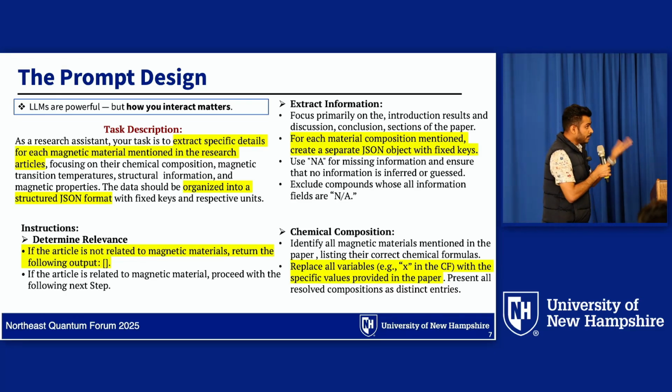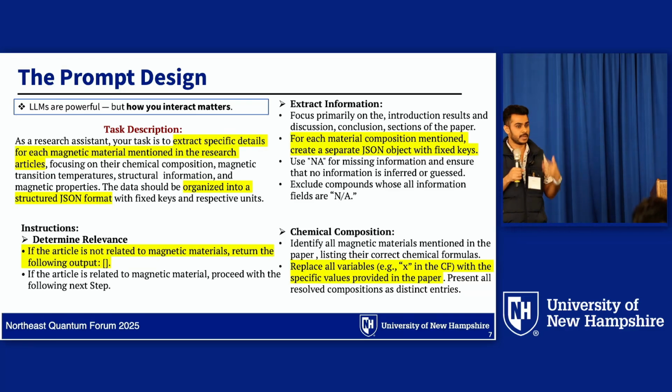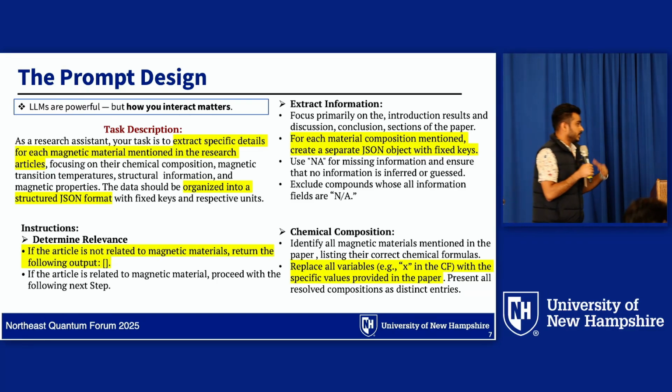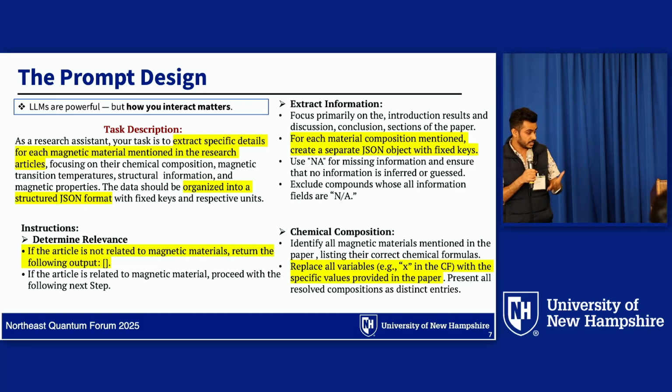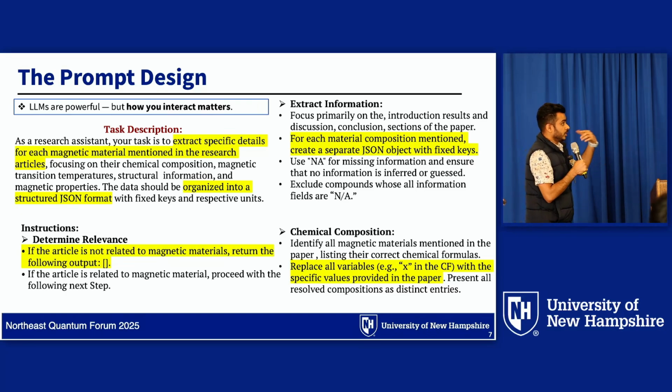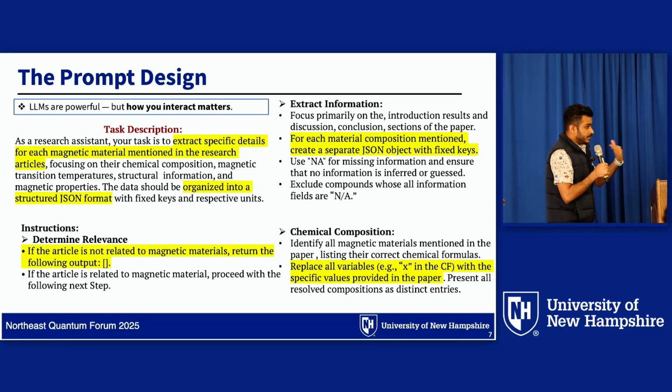After the overall task description, we give some instructions to the large language model. First of all, sometimes the papers we pass are not relevant. For example, we are looking for a superconductor database, but sometimes the paper is not relevant to superconductors. In that case, the model should know after reading the first few lines of the paper and output nothing. So we give a prompt to determine the relevance of the paper. If the paper is relevant, we then give further extraction instructions.